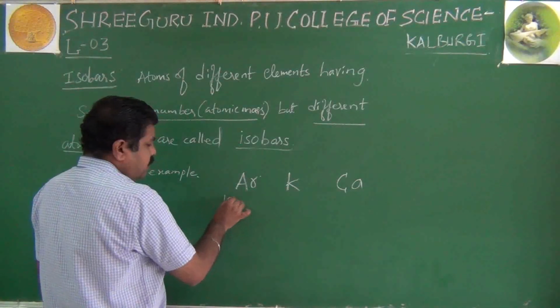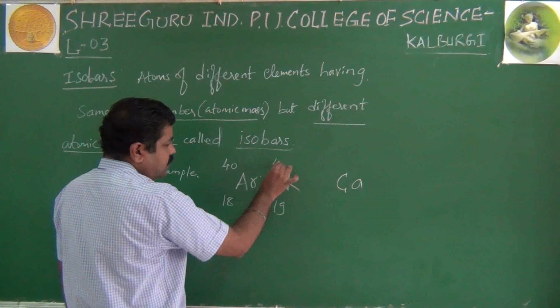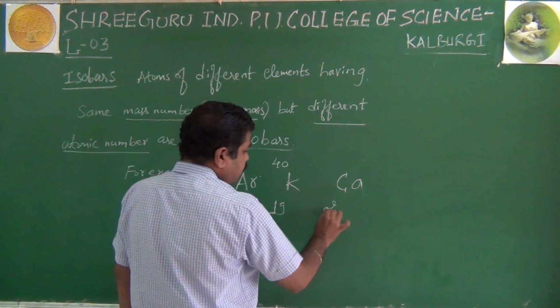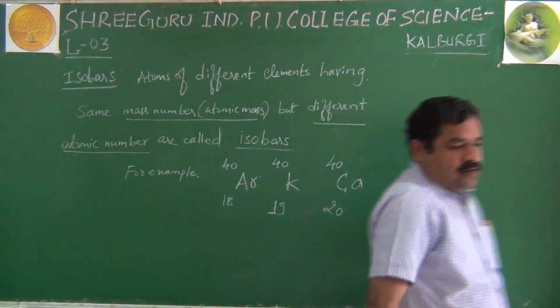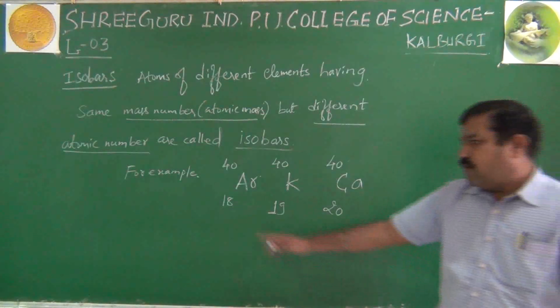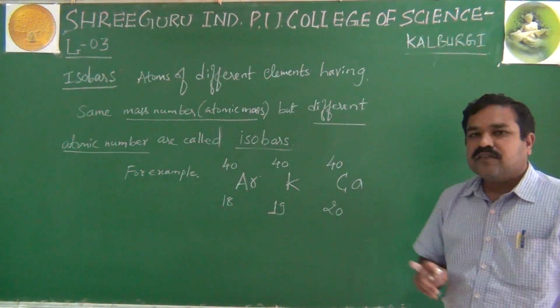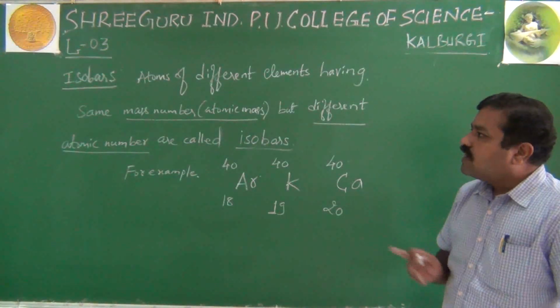Notice argon 18/40, potassium 19/40, and calcium 20/40, right? So the mass number is the same, but the atomic numbers are different. So they are called isobars. So what are isobars?